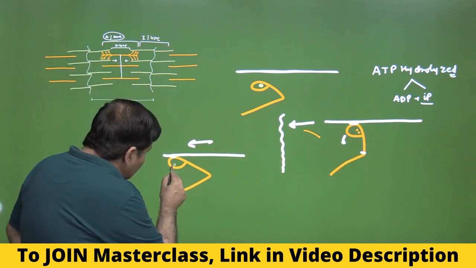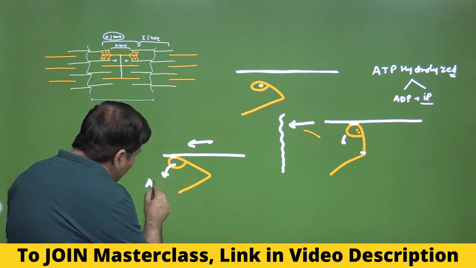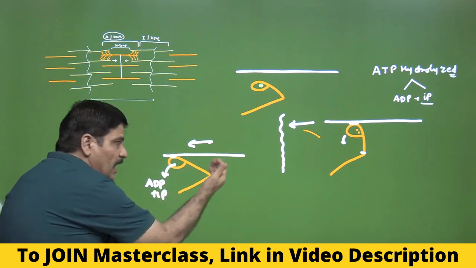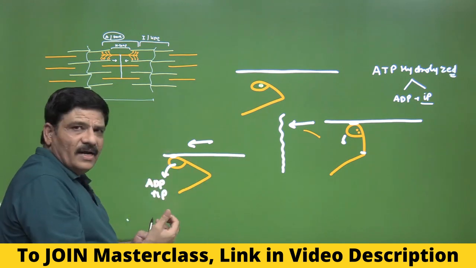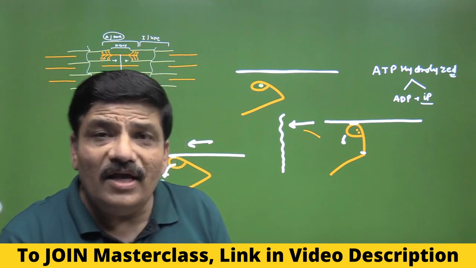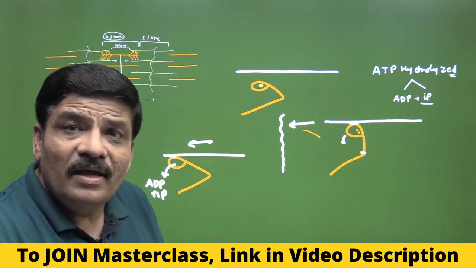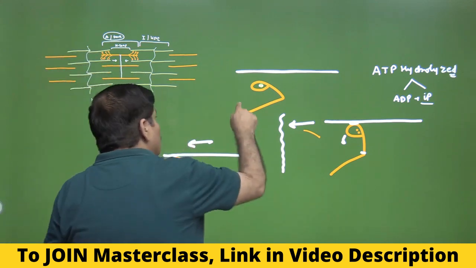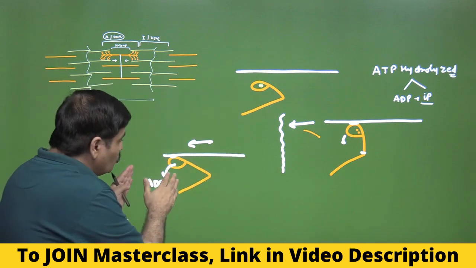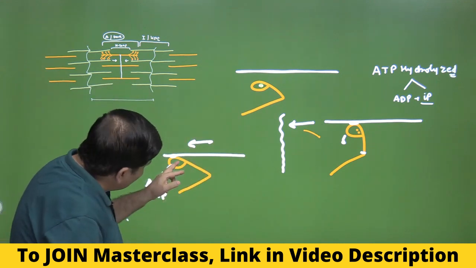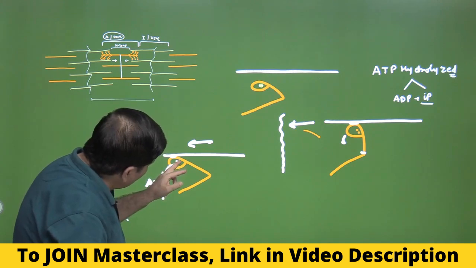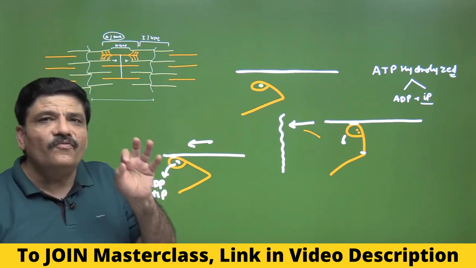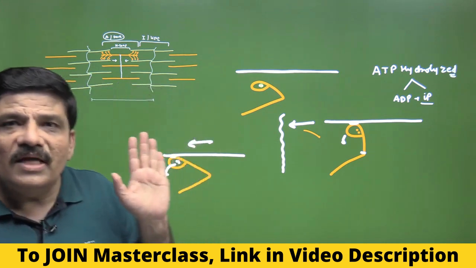And now it releases ADP and inorganic phosphate. So simultaneously it is pulled, the actin filament is pulled towards the myosin end, and the ADP and the inorganic phosphate is actually released from that particular site, and it undergoes to its relaxed conformation. Now you can understand there are no ADP and inorganic phosphate here. They have been removed. Which means this site is now free. This is now having nothing attached to it.